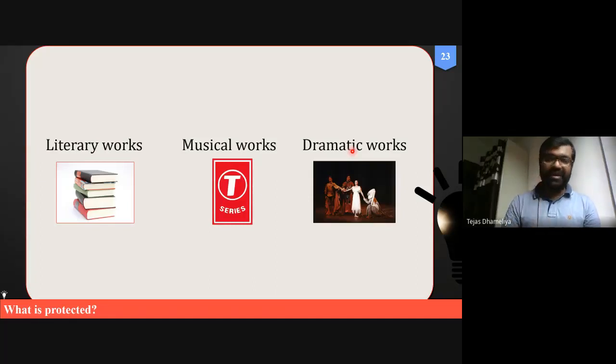Their permission is required. If they have not taken the permission, then the director of the original movie can put the person behind bars, or can file a case against the new director. So that is possible. When we are composing such kinds of dramas and these things, it requires a lot of approvals, certificates and permissions, to use somebody else's creativity in ours.